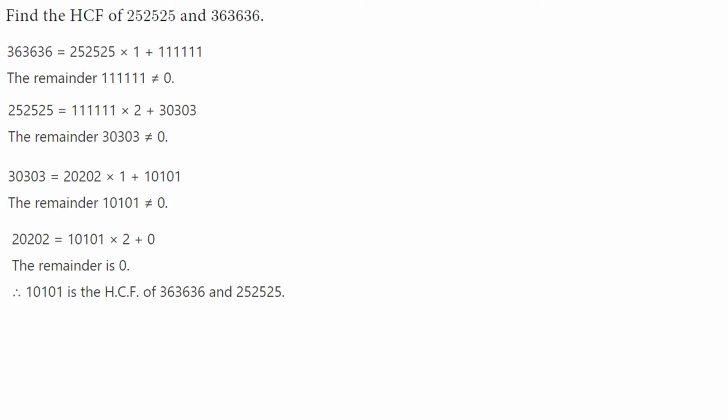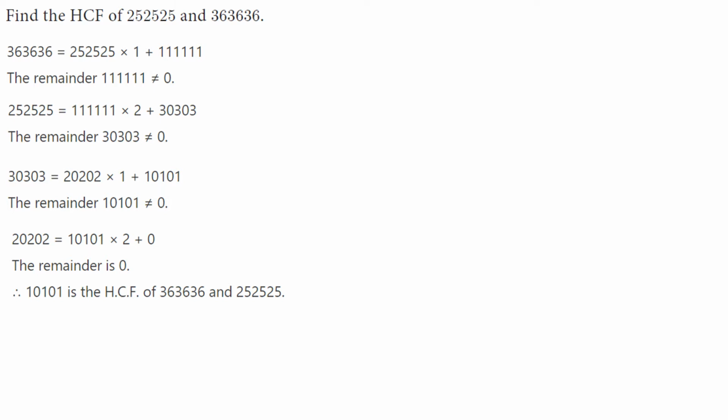252525. You write the remainder here. How many times? 2 times. That is quotient 2. The remaining is 30303. This is also not equal to 0. Again do it until the remainder is 0. We have to do the HCF. Already we know that. So next write 30303. How many times 20202? 20202 into 1 plus remainder 10101. This is not equal to 0.